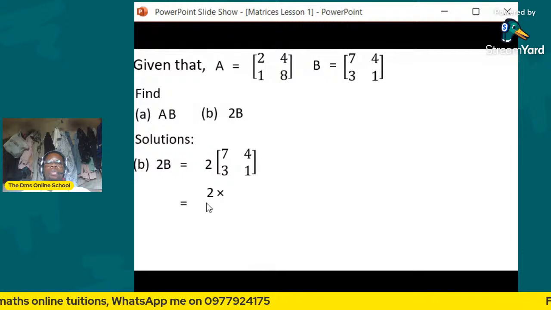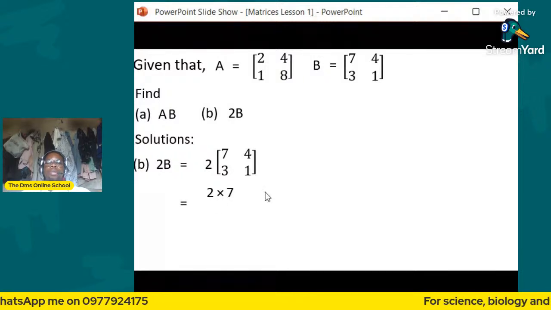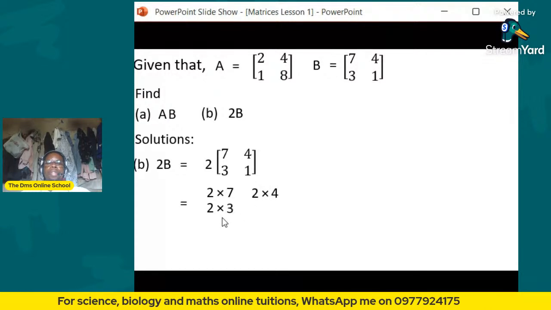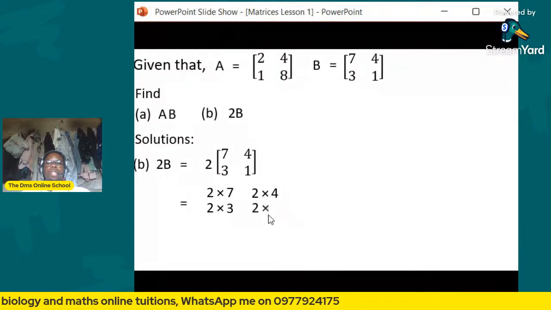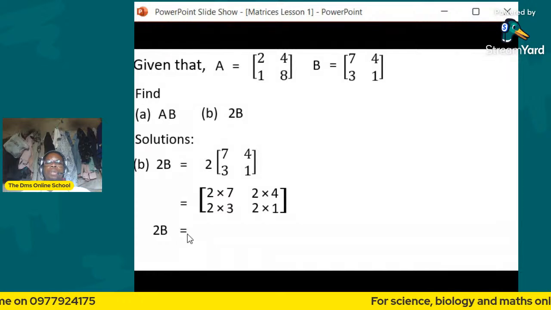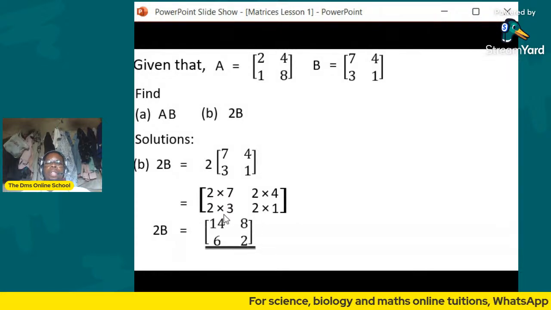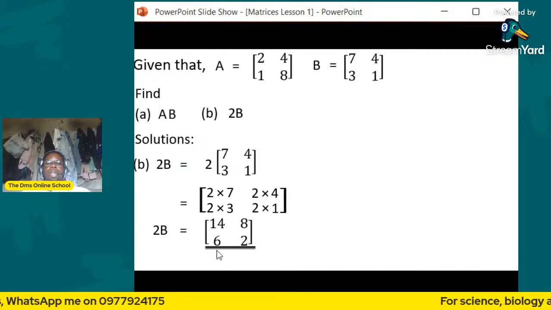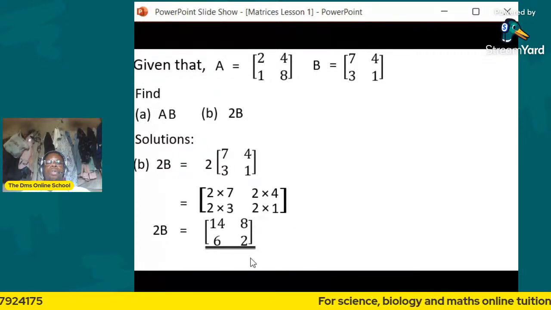So you get 2 times 7. Then you also say 2 times 4. Then you also say 2 times 3. Then you also say 2 times 1. Then you close. Then what will you get? So you say 2B is going to be equal to, you multiply that times that, you find that the answer will be like this. So you have 2 times 7, 14. Then 2 times 4, 8. Then 2 times 3, 6. Then 2 times 1, 2. All right. So this is how you do scalar multiplication.